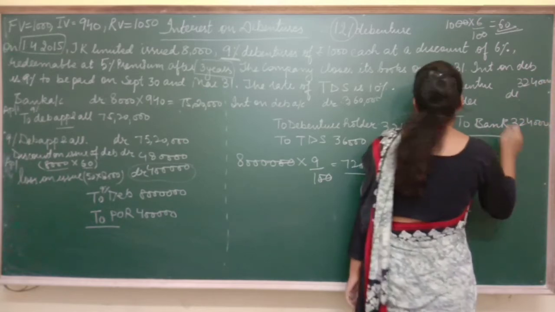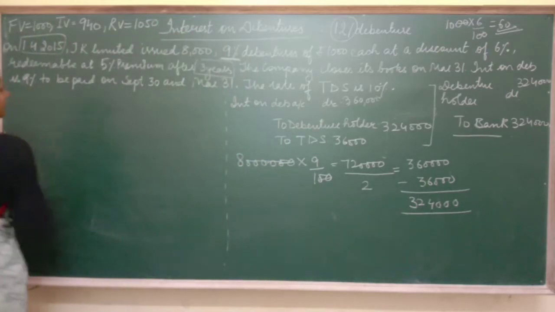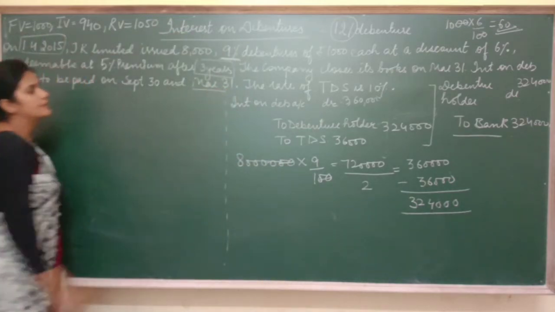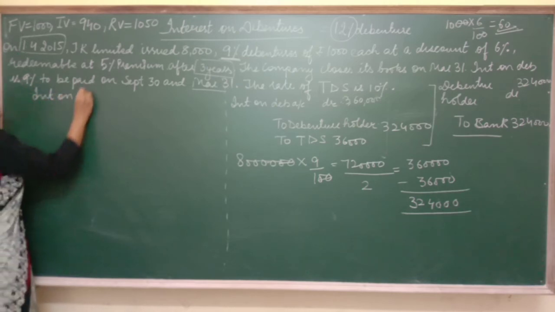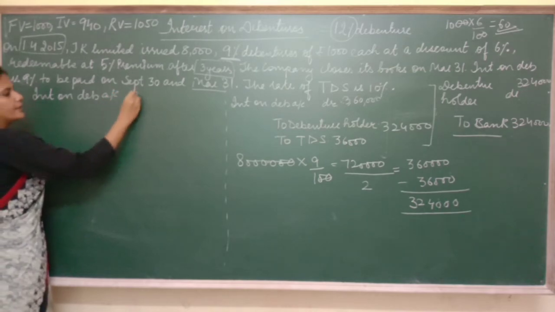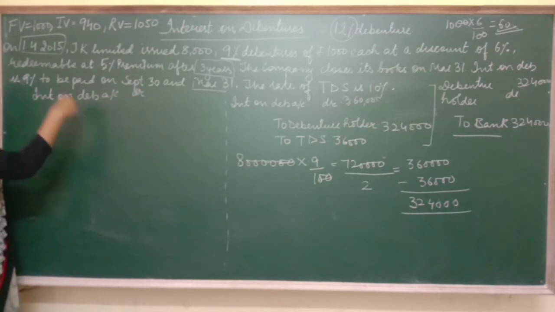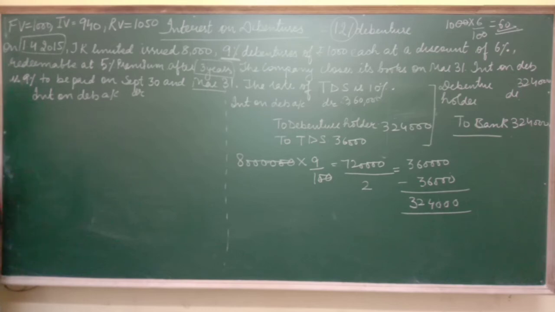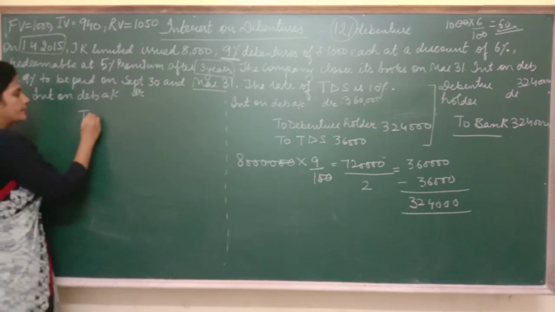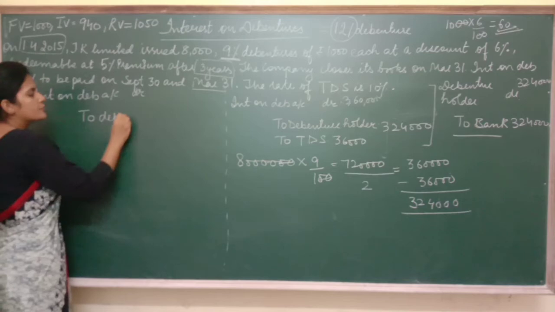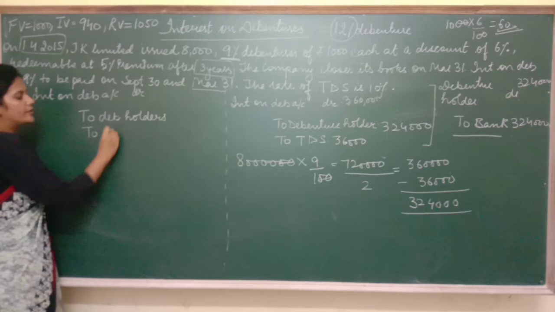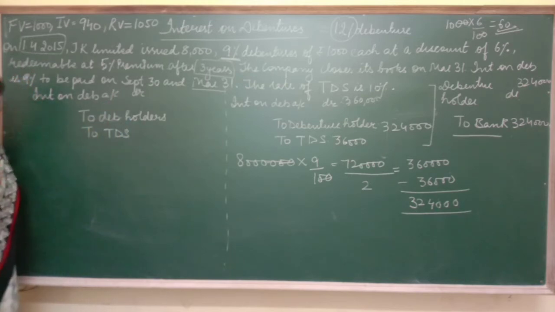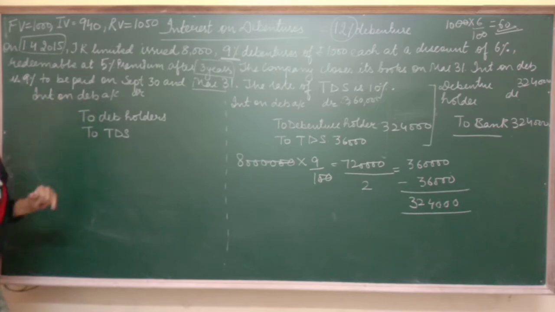3,20,000. Next one. Now we have to pay interest on 31st of March also. So same entry. That is interest on debentures will be debited, as the company has to pay this interest to the debenture holder. It is an expense for the company. Then to whom are we paying? To debenture holders we are paying the interest, and the company will deduct income tax from the income of the debenture holder, and the income of the debenture holder is this interest only.